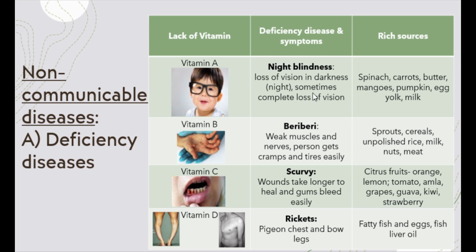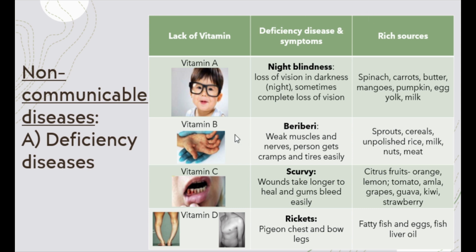Sometimes if the deficiency is very severe, it can also lead to complete loss of vision. Sources of vitamin A include brightly colored fruits and vegetables such as spinach, carrots, butter, mangoes, pumpkin, egg yolk, and milk.